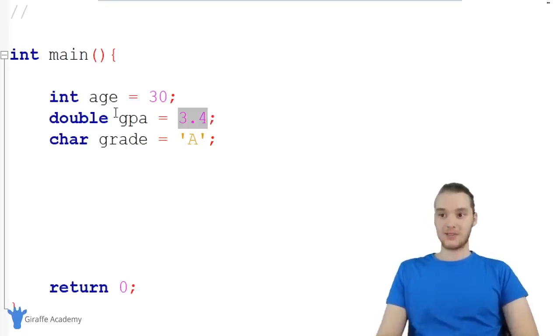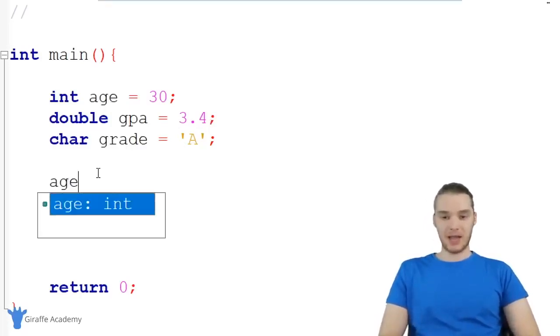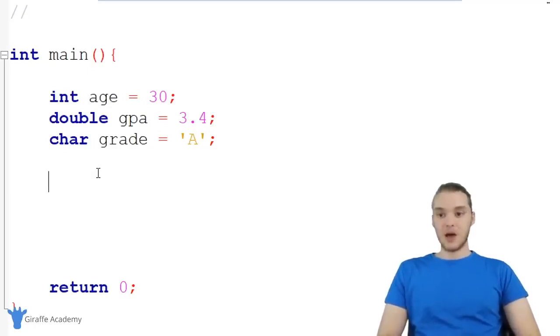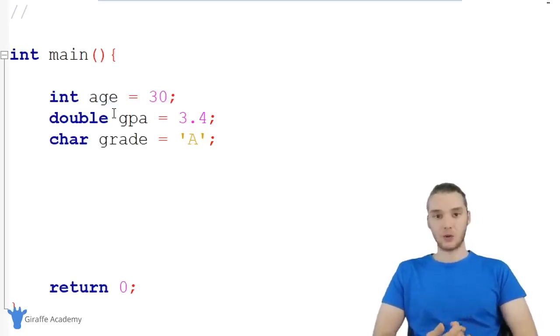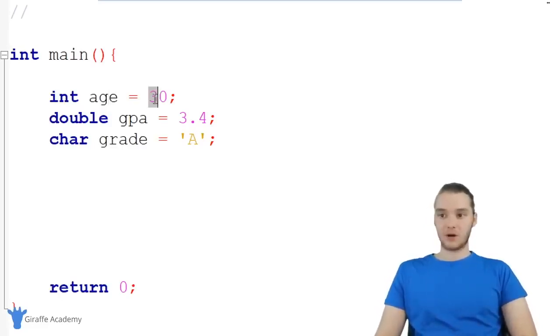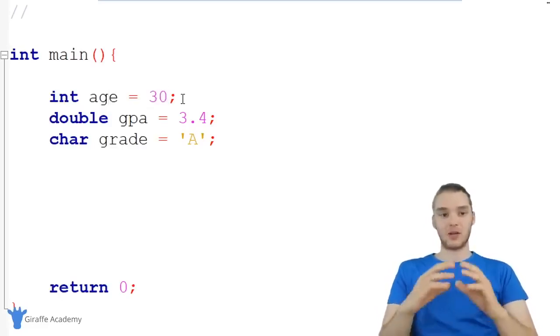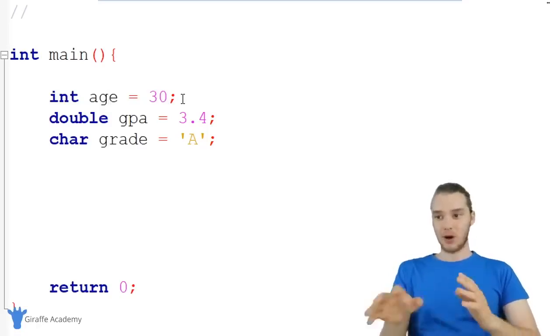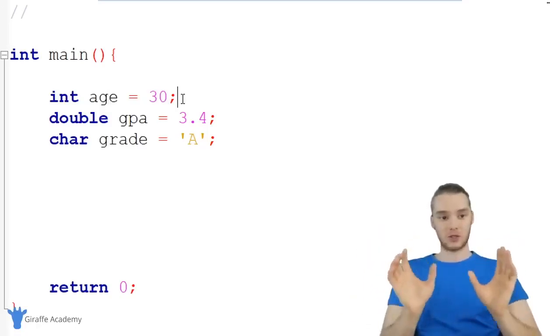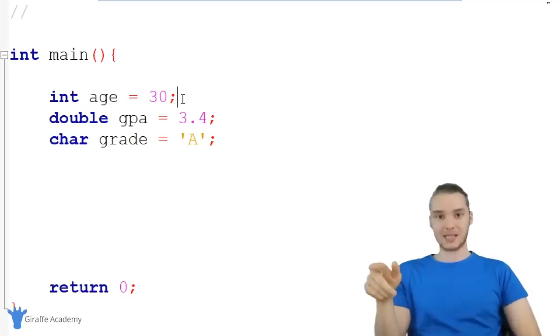So when I want to access this variable age, I can just type out age and then I can use this variable. But when C wants to refer to this value, it's not actually using age, it's going to use the memory address where this value is stored inside of our physical memory. So all of these values are stored inside of a physical address in our memory. All of these values have an address where they're stored in memory. And when C needs to access them, it can use that address.